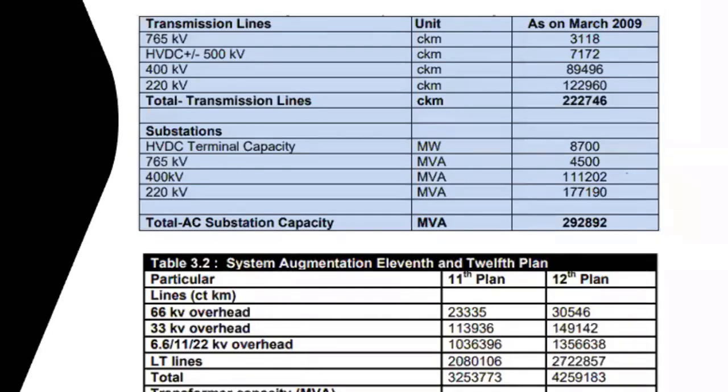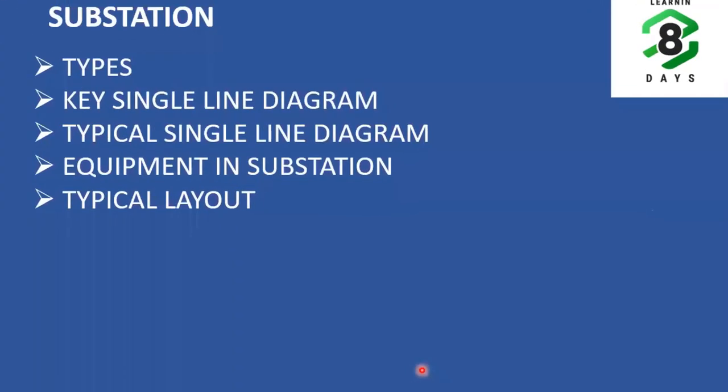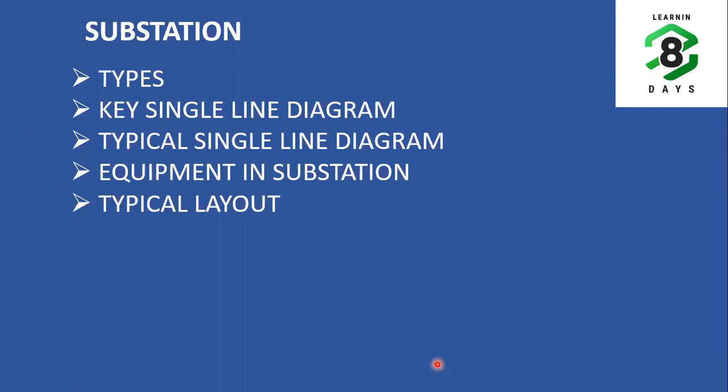And the one more important point which I really got to know is that 1200 kV AC transmission is being tested in India. That's one thing which you have learned. And in HVDC, you can see that the highest HVDC voltage is bipolar 500 kV line, which is spanning around 7,000 circuit kilometers. So now we'll move on to our topic, substation.